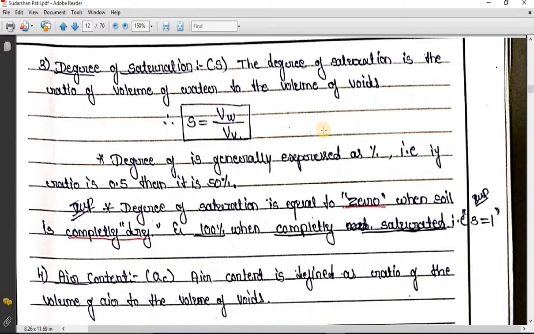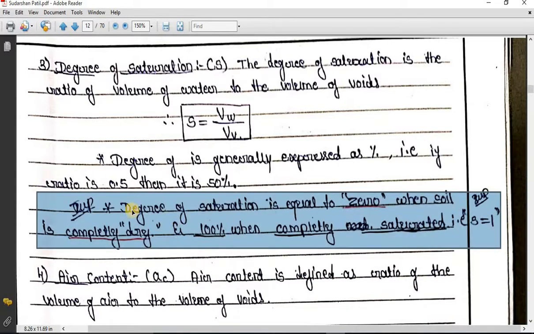So degree of saturation. So degree of saturation is a ratio of volume of water to the volume of voids. That is nothing but VW divided by VV. So degree of saturation is generally expressed as percentage. That is, if the ratio, that means degree of saturation, is 0.5, then it is 50%. Remember, there is a very important point over here which I have marked. Degree of saturation is equal to 0 means when the soil is completely dry.